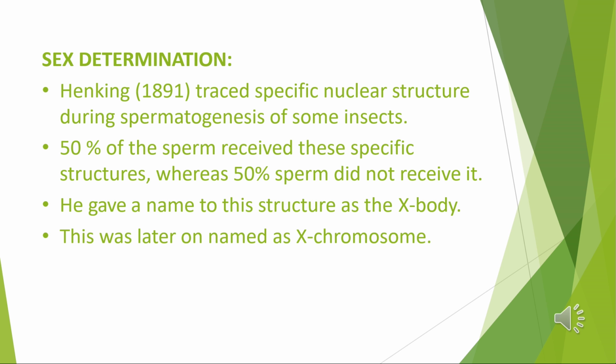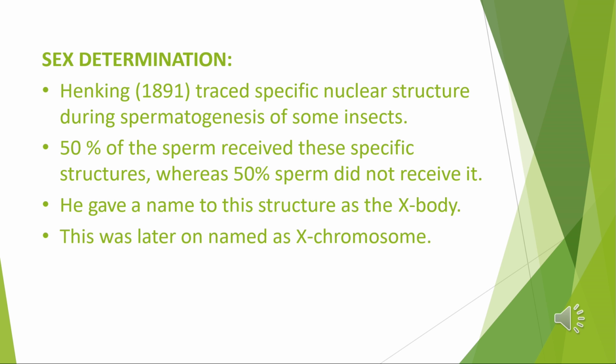In the American alligator, incubation at 33 degrees Celsius or below produces females and 34 degrees Celsius or above produces males. In crocodiles, high temperature induces maleness and low temperature femaleness.